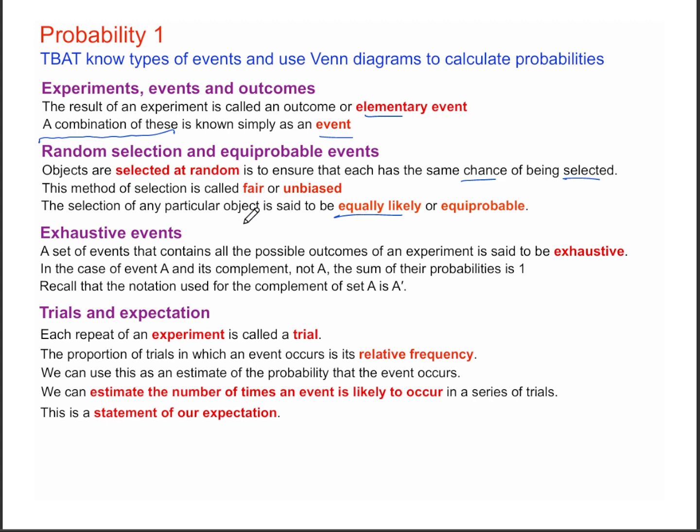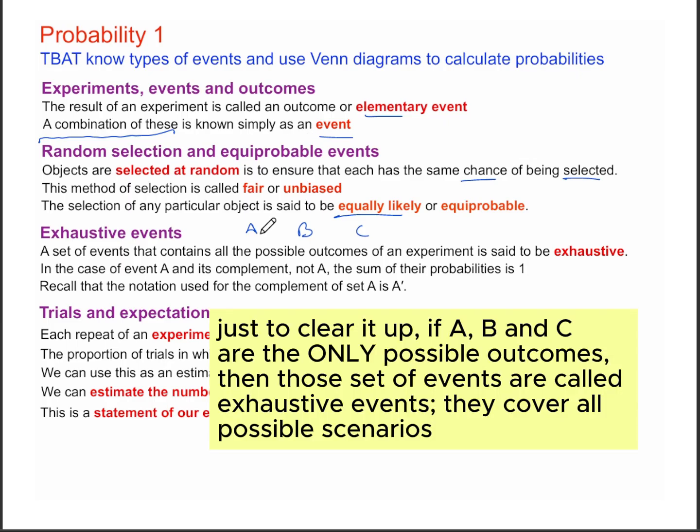Suppose there is an experiment that has three possible outcomes: outcome A, outcome B, outcome C. And remember what we said about events. An event is the combination of multiple outcomes. Suppose you do the experiment, let's say 7 times, and from that you get an outcome of A, you get an outcome of B, and you get an outcome of C. So all the possible outcomes happened in your experiment. Then that experiment or that set of events is known as being exhaustive.